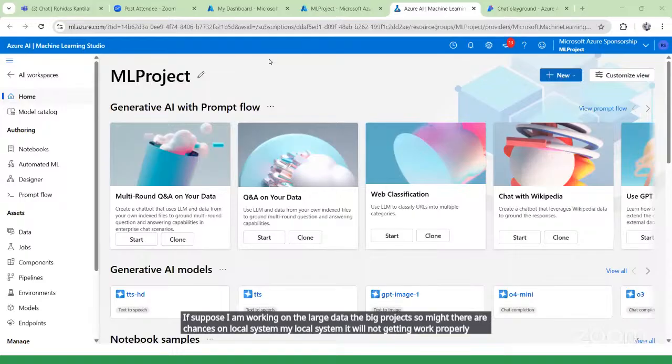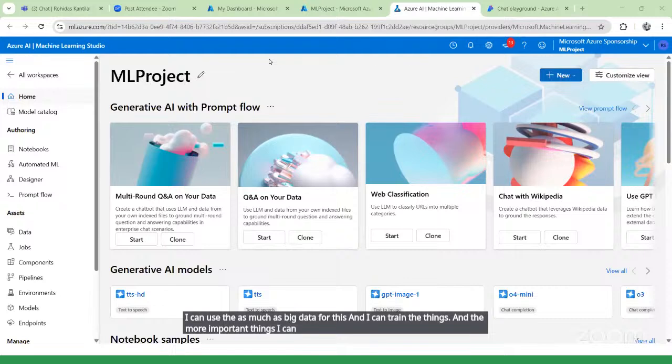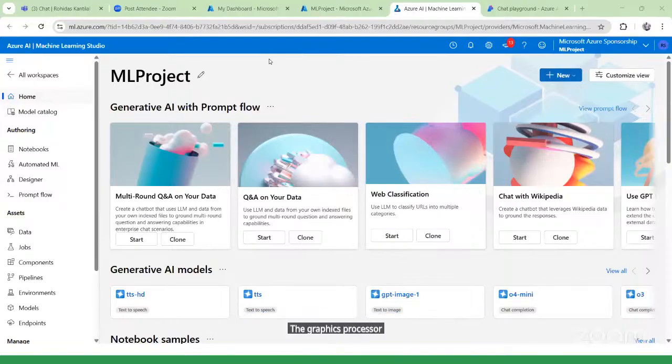But if I use the cloud, I can get scalability, right? I can use as much big data as I want and train the things. And more importantly, I can get the GPU, the graphics processing units, on the cloud, which I cannot get on local systems.